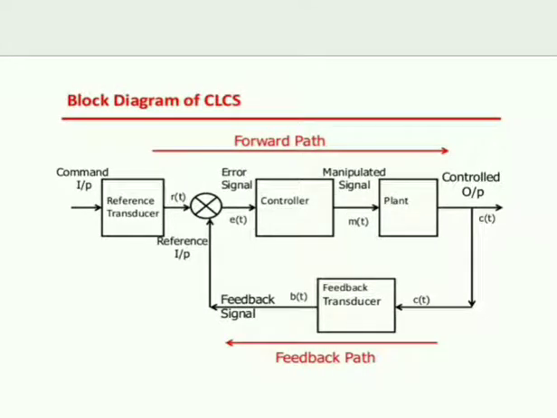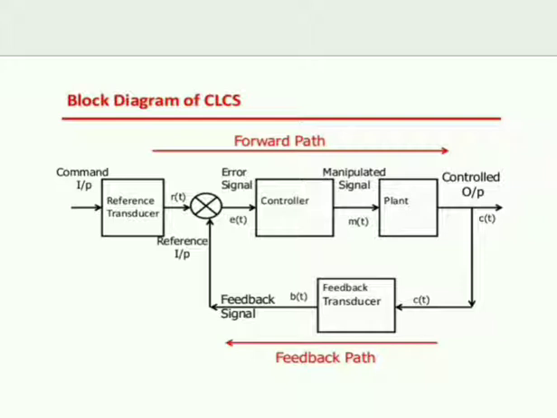You can see the block diagram: command, input, reference transducer, controller. The error signal we get is the controlled output minus the input. Next, the manipulated signal goes to the plant, and then the controlled output.